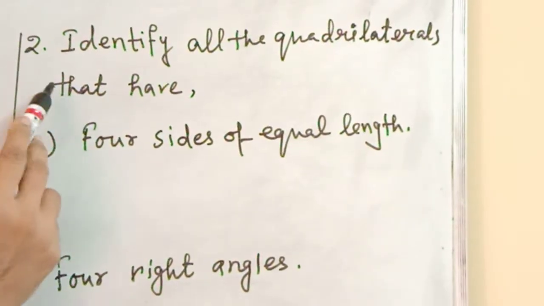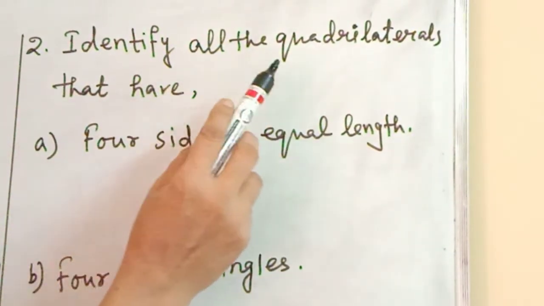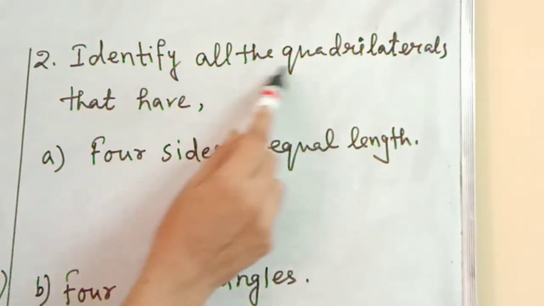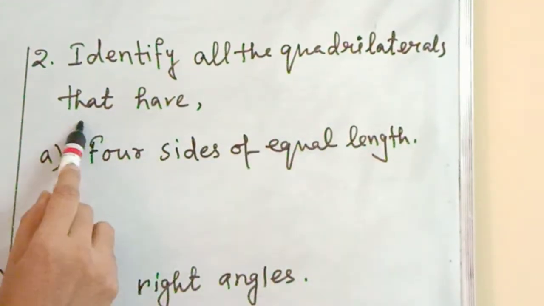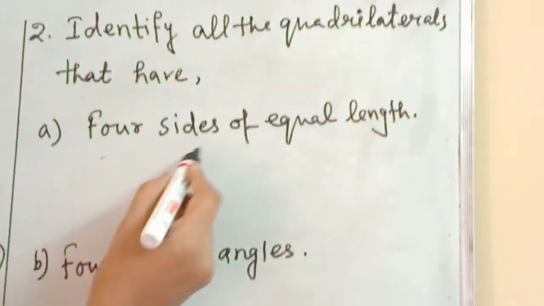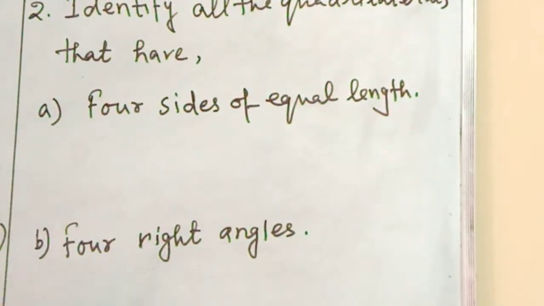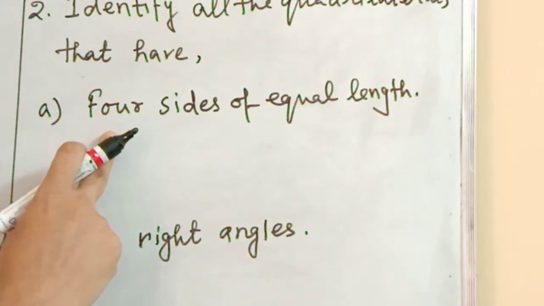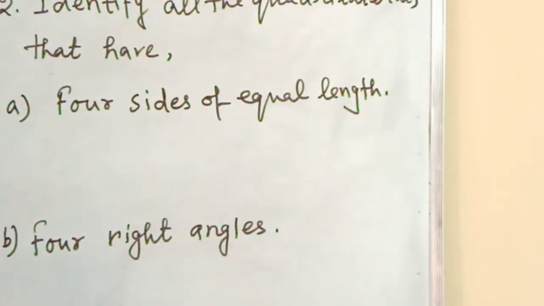Question number 2. Identify all the quadrilaterals that have four sides of equal length. Do you remember? I have given that chart of the types of quadrilaterals.